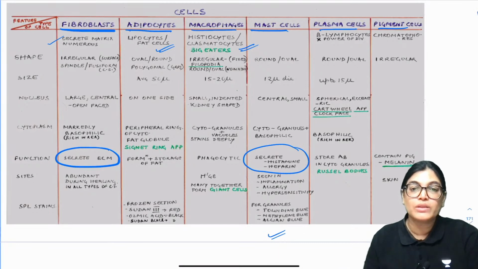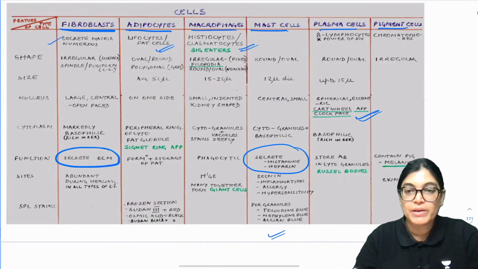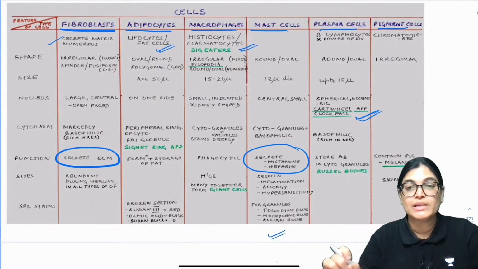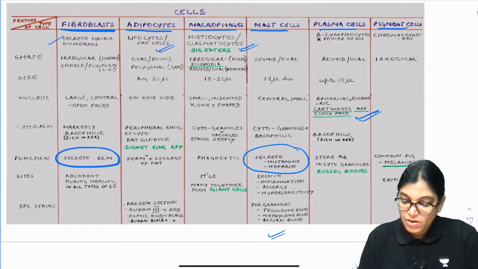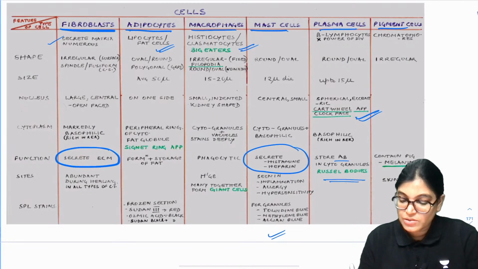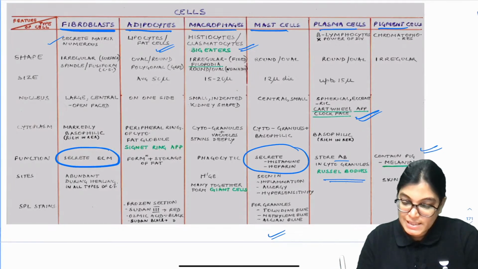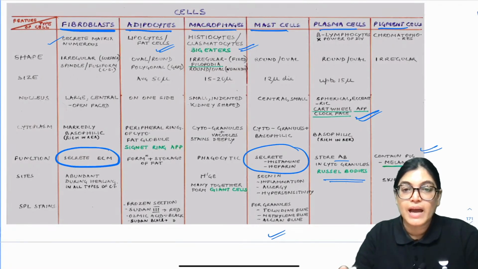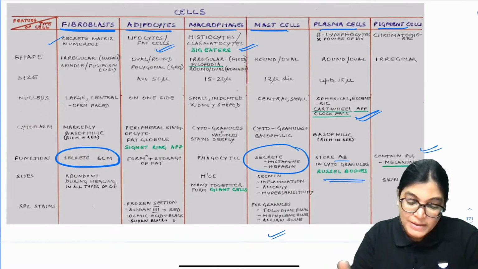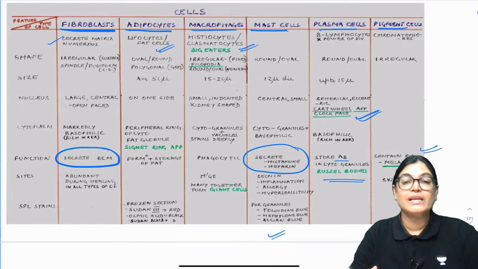Also, plasma cells importantly have a cartwheel appearance. I will show that image also. The nucleus is in cartwheel arrangement and lies at the periphery, and it stores antibodies, which are called Russell bodies. Pigment cells contain melanin, which is again important, and are present in the skin. Plasma cells are activated where antibody and protection or immunity is required. Mast cells are present in areas where there is inflammation, allergy, hypersensitivity.